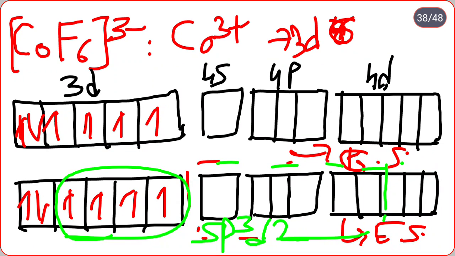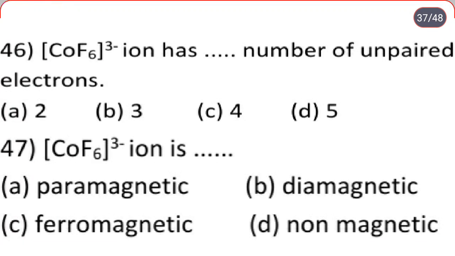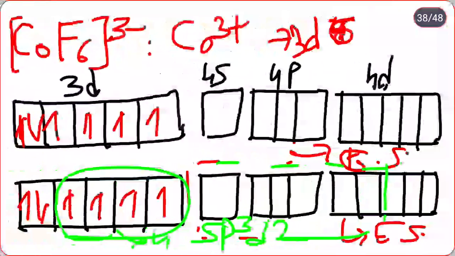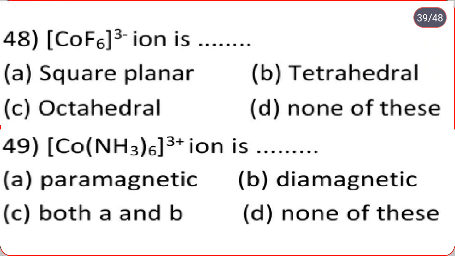Here 4 unpaired electrons are present, it is an outer orbital complex and paramagnetic. So the correct option is: how many unpaired electrons? That is 4. It is paramagnetic. Then it is octahedral. Option C.